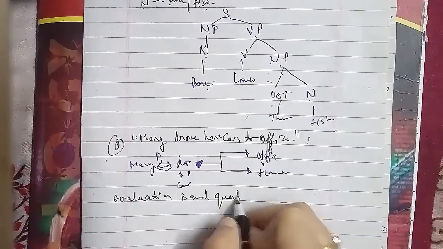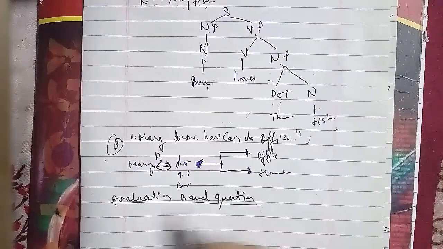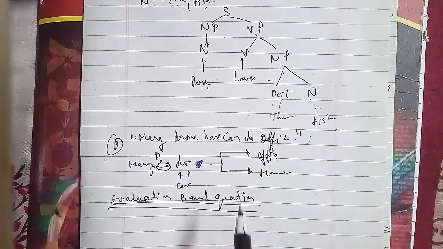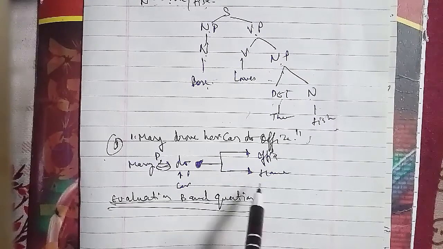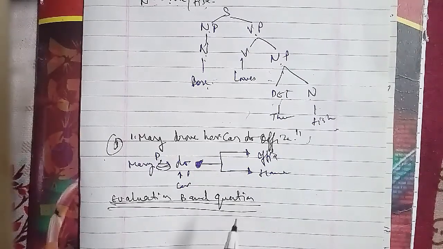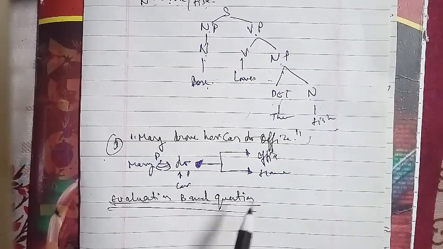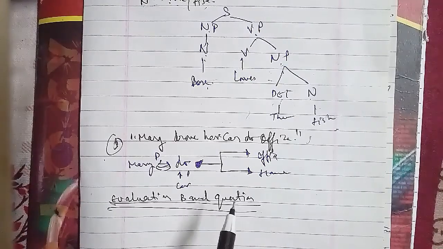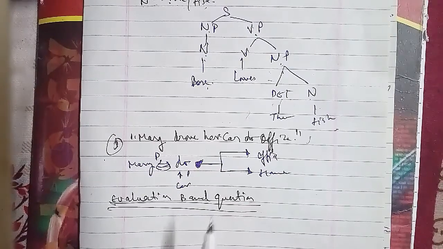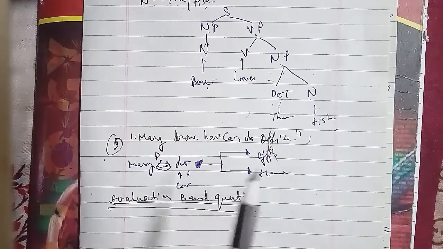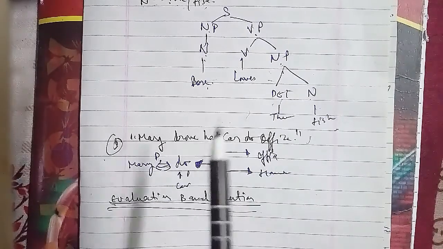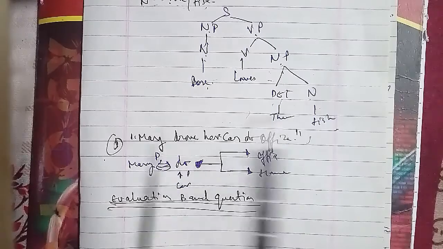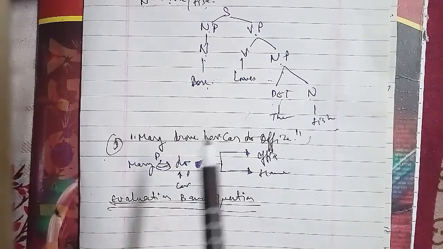The third type of question is, this agent keeps track of the world state as well as a set of goals it is trying to achieve. Search and planning are the subfields of artificial intelligence used to find action sequence that achieve this agent. Name the agent. You can just even write it down as well. This agent keeps track of the world state as well as a set of goals it is trying to achieve.